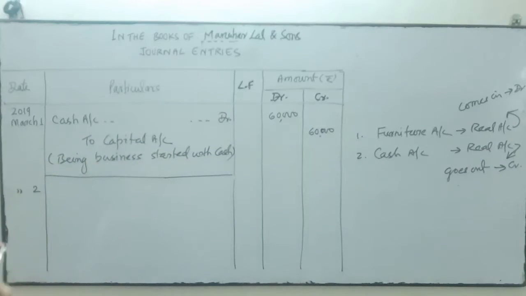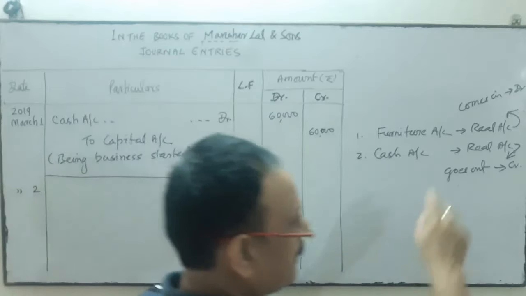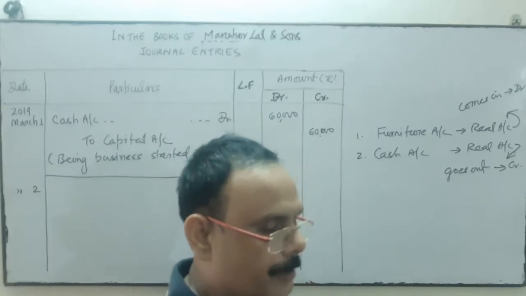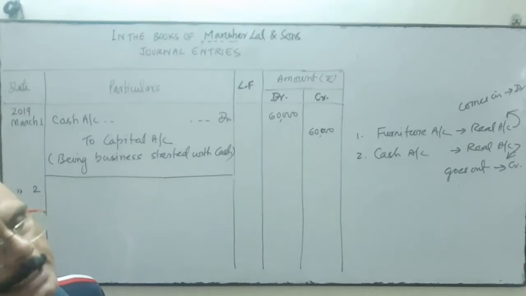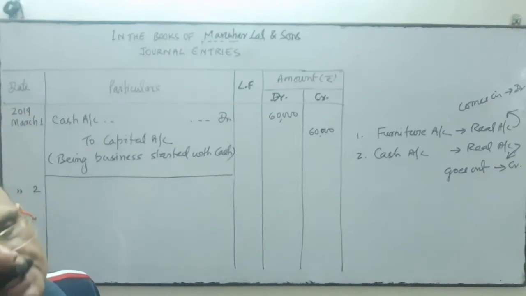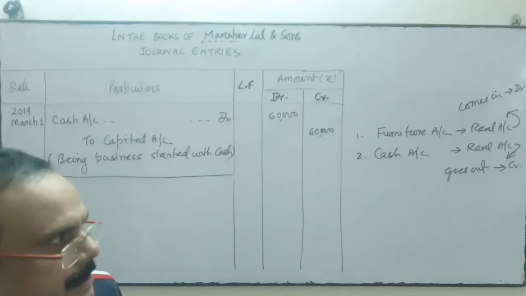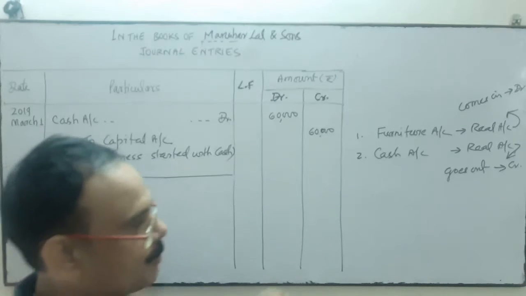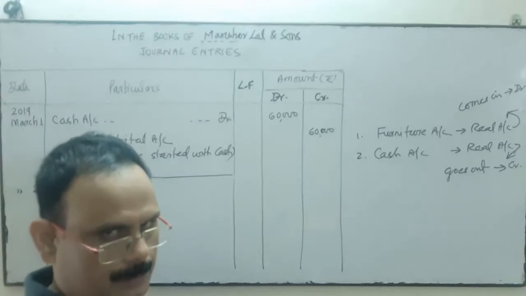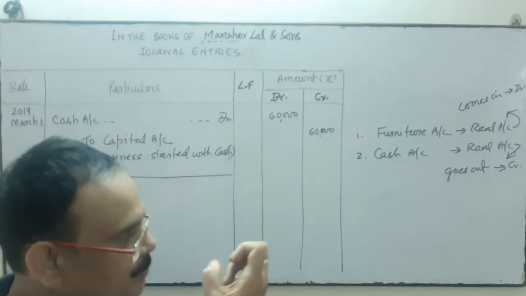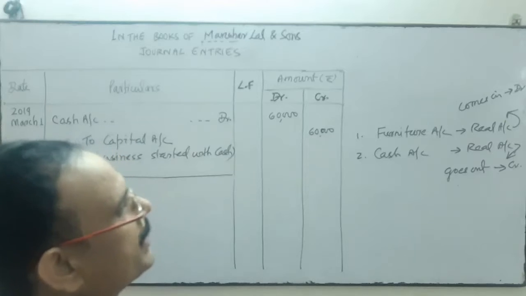So furniture account comes under real account, and the rule of real account for debit and credit is: what comes in is debit, what goes out is credit. So when the business purchases the furniture, furniture comes in the business, so furniture will be debit. And we pay the amount to the supplier, so cash goes out from the business, so cash will be credited.